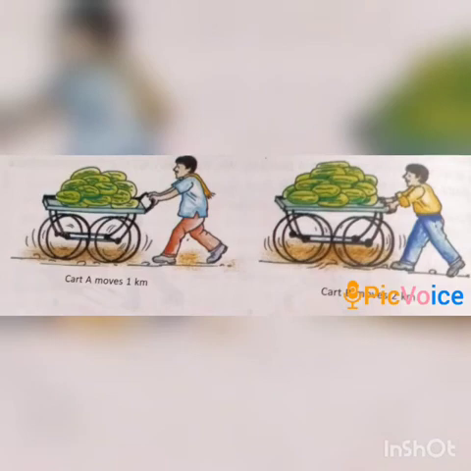Let us suppose we have two carts, both having a mass of 50 kg. Let the same push be used to displace one cart through a distance of 1 kilometer in the direction of push applied, and an identical cart through a distance of 2 kilometers. We say that the work done on the second cart is double the work done on the cart which moves through 1 kilometer, though the men are applying the same push on their respective carts.